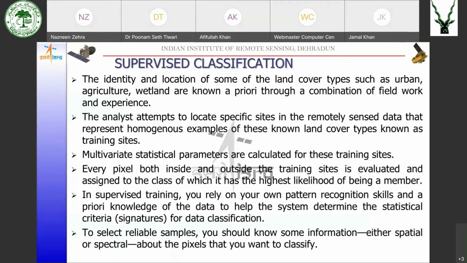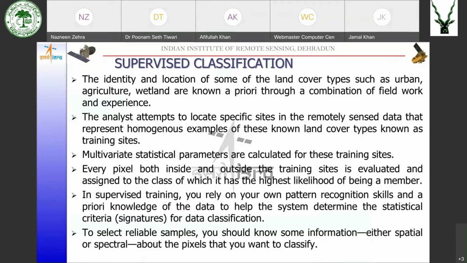Multivariate statistical parameters such as the mean, standard deviation, variance, and covariance matrix are calculated for these training sites. Then every pixel, both inside and outside the training site, is evaluated and assigned to the class for which it has the maximum likelihood.